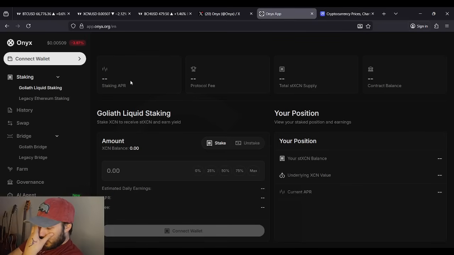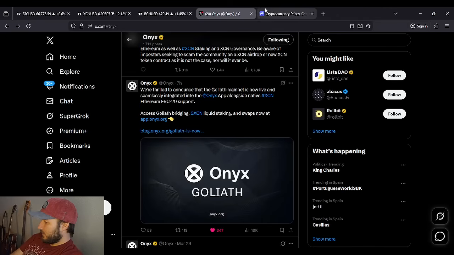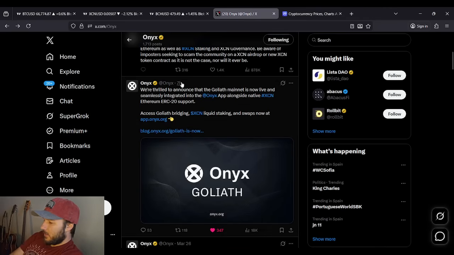So if there's any incentive there to bridge over to Goliath, I'm pretty sure, first and foremost, it's free to bridge. Secondly, you get a higher APR, and thirdly, I would assume since you're on Goliath that whenever you claim your XCN, the claims might even be free as well, if not at a lower rate because you're no longer on Ethereum. Anyways, moving on from this, I'm not the best at talking about these things. Yeah, we've got Goliath, guys.